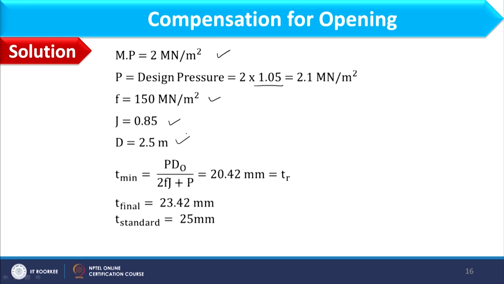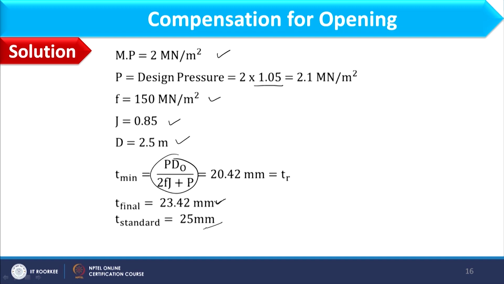Diameter 2.5 is given. So considering this expression, we will calculate the minimum thickness of shell, and that comes out as 20.42. Adding corrosion allowance to this, we have thickness 23.42, and then we will refer to table B1 and we can choose 25 mm as a standard thickness. So 25 mm is the standard thickness of shell, in which we have prepared an opening of 0.2 meter diameter.